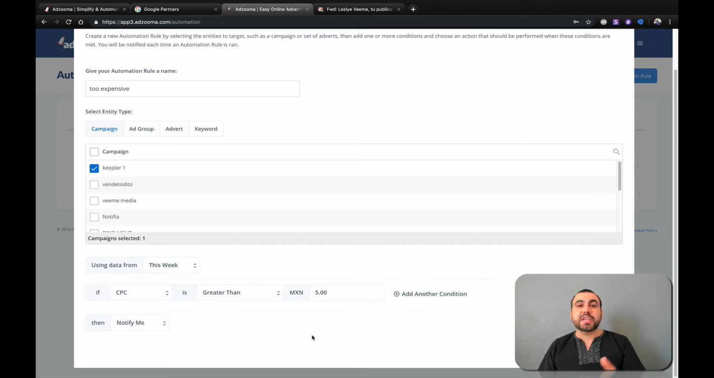Maybe I do have to keep it that way. Maybe I have to raise the budget and maybe I just have to turn it off manually. It just depends how you want to do it. But if you just want to say, hey, you know what? If it's greater than this, just turn it off. You can do that super easy.